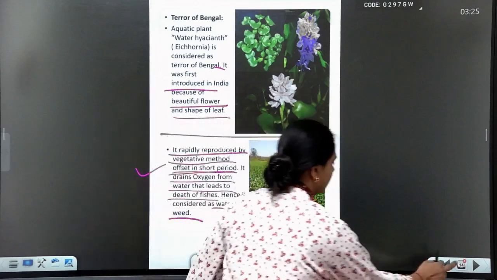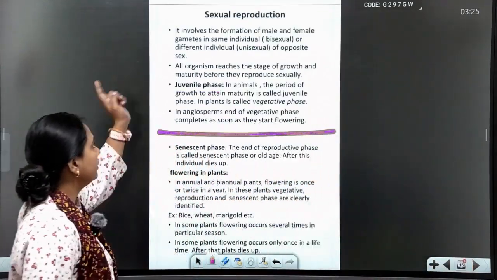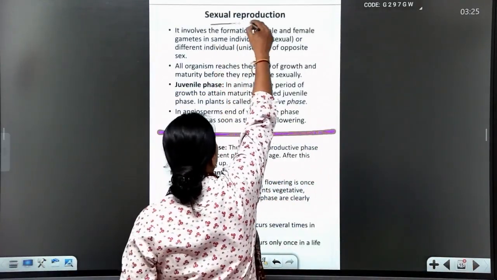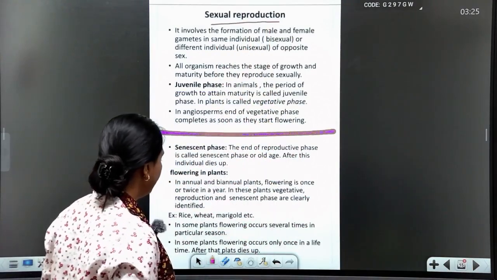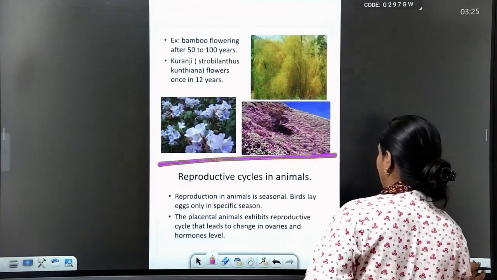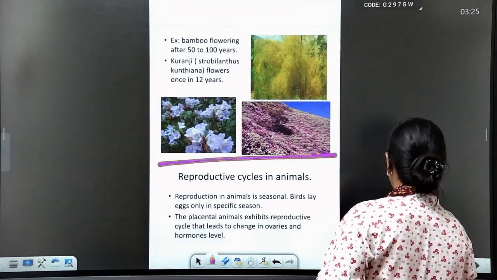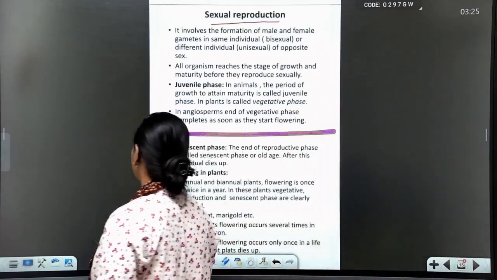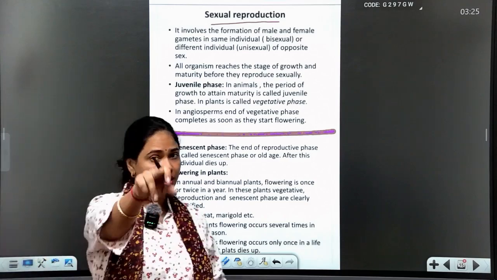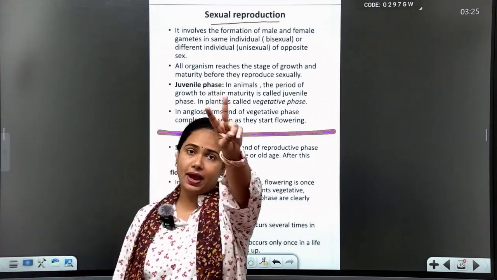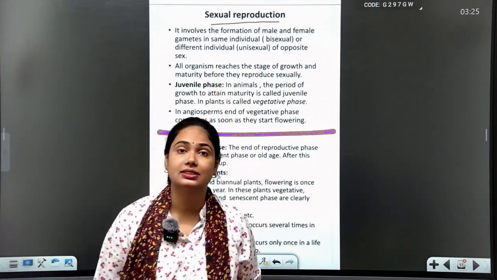Yes, students. Now, sexual reproduction. I'm here to introduce you to sexual reproduction, but you have to think about what sexual reproduction is. I already told you that we need two parents.